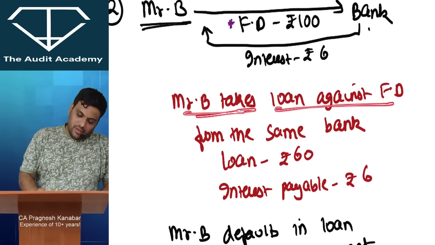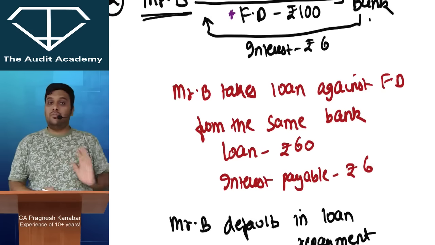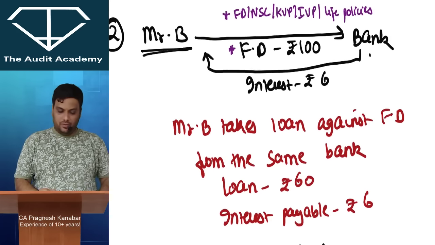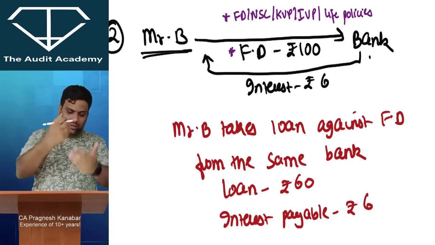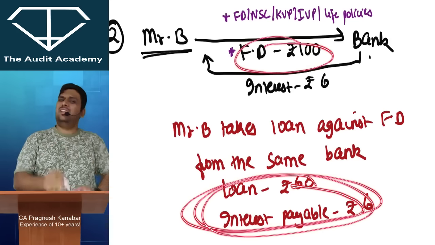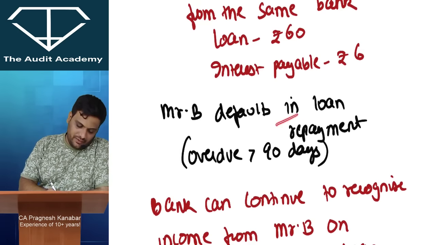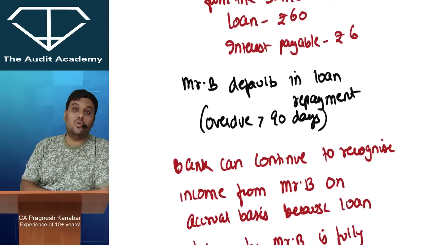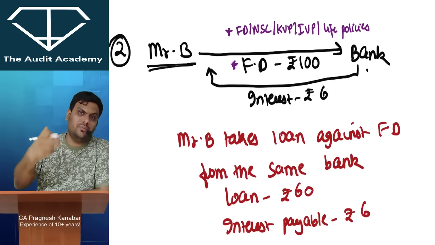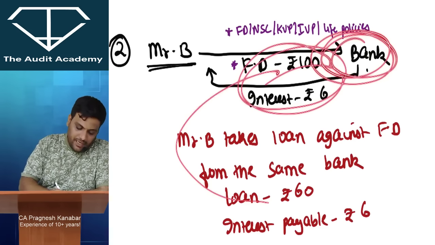Now let us say Mr. B takes loan against FD from the same bank. The loan is 60 rupees, interest payable is 6. So Mr. B has kept FD and has also taken a loan. If you see, the loan amount and the interest amount that is payable is fully recoverable from the FD. It is fully secured against FD. Now Mr. B defaults in loan repayment and it becomes overdue more than 90 days. Can I say that you just learned from me just 15-20 minutes back that bank can recover this amount by using set-off technique?